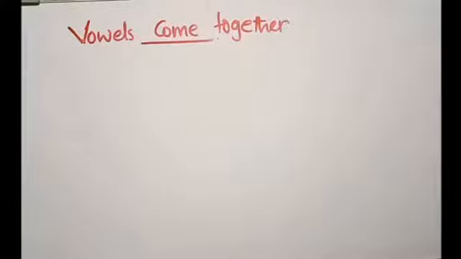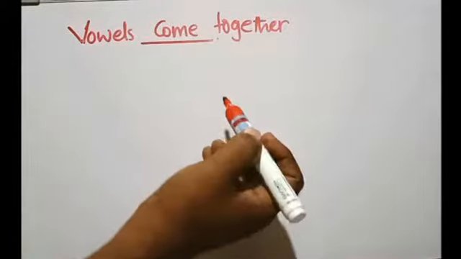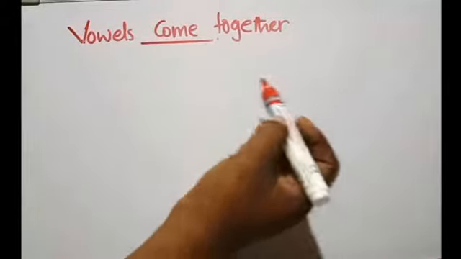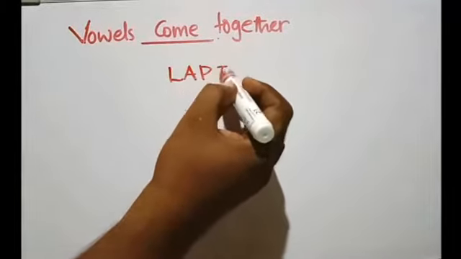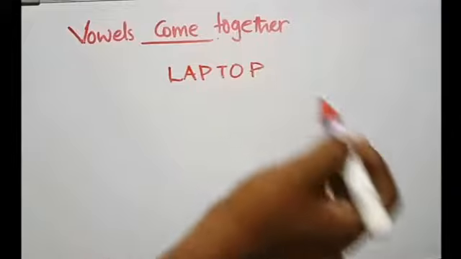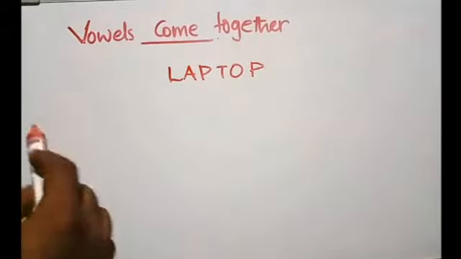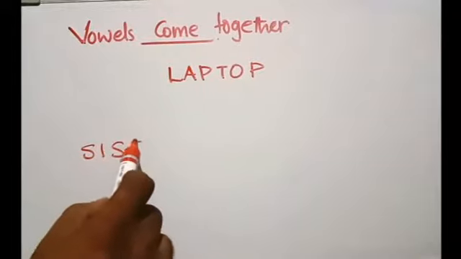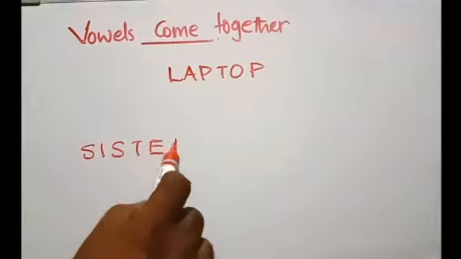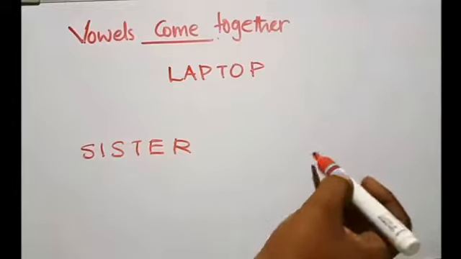Let's take one example. For example, what words will we take with vowels and consonants? Laptop. One more we'll take: sister. One more we'll take: game.